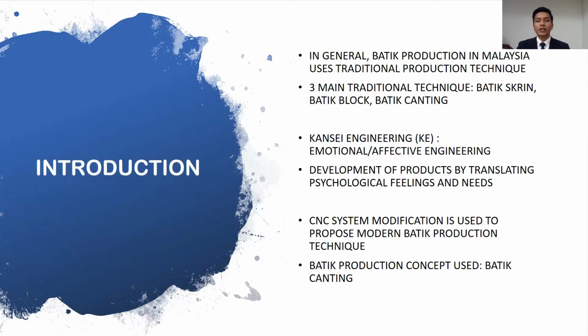Introduction. In general, batik production in Malaysia uses traditional production techniques. Traditional production techniques have three main types, which are batik screen, batik block, and batik canting.